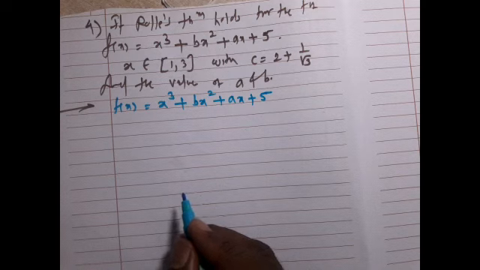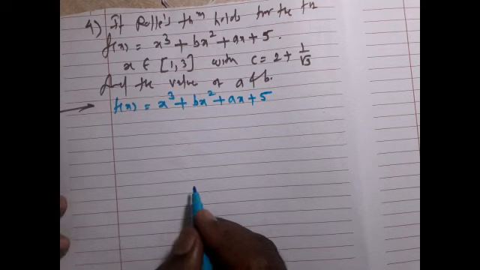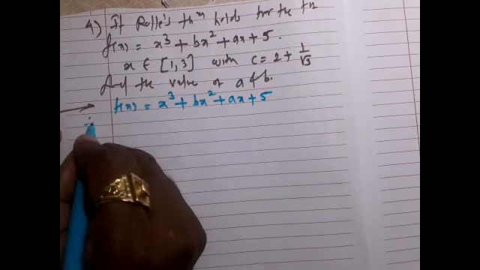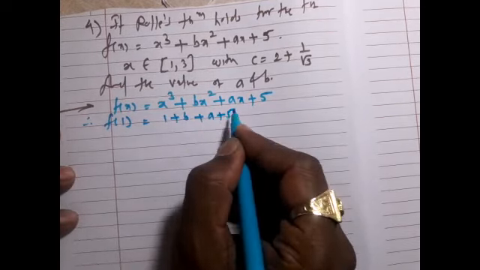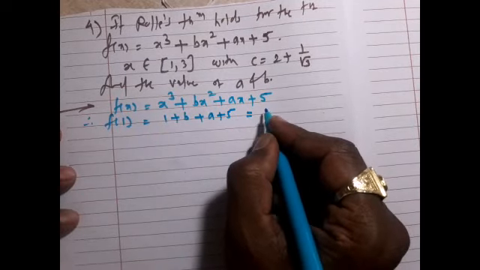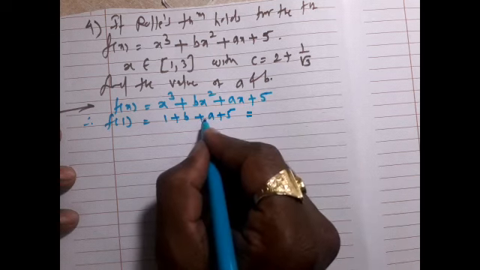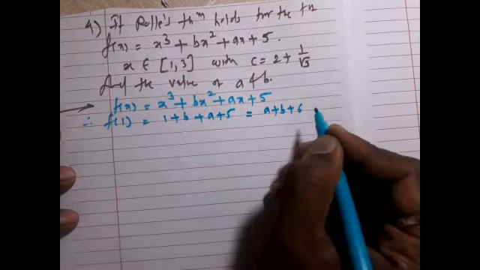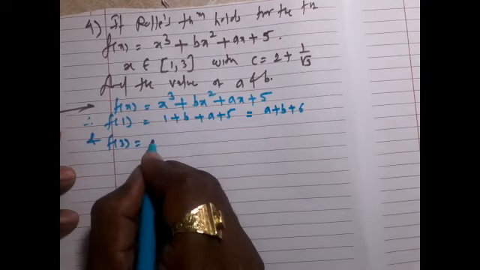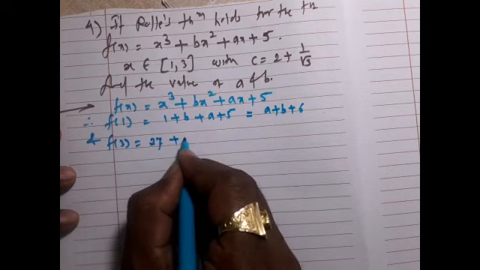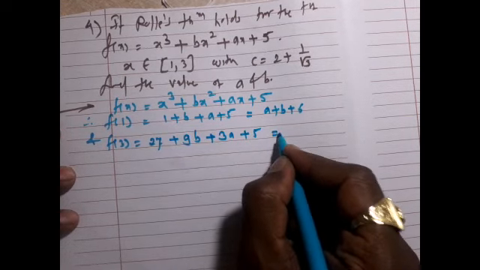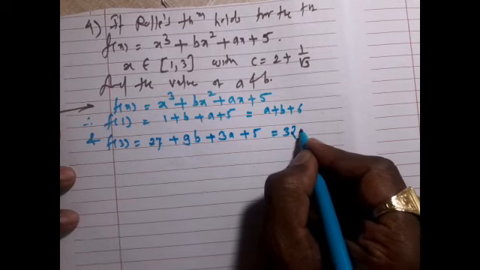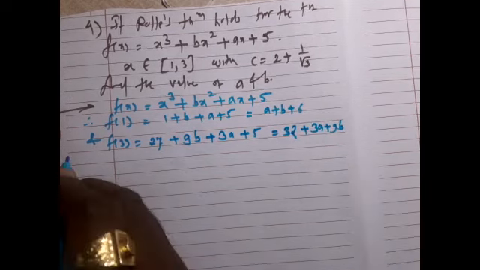So to find the values of a and b, we will use the next condition, that is f(a) = f(b). Therefore f(1) is 1 + b + a + 5, that is a + b + 6, and f(3) is 27 + 9b + 3a + 5, that is 32 + 3a + 9b.